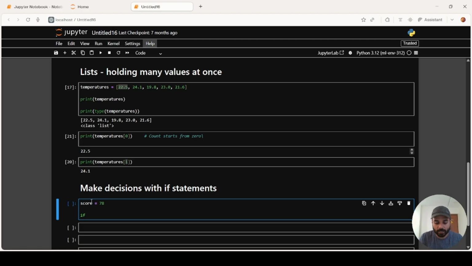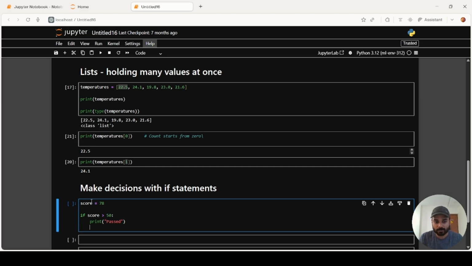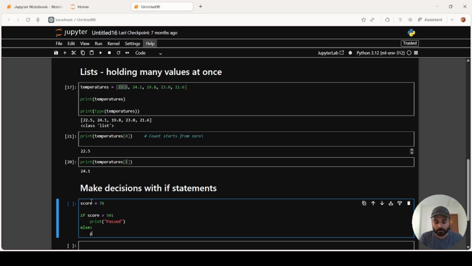So first we say if score greater than 50, print pass, else print fail. So what is happening over here? I know the score is 78. And I also know that the passing marks is 50. So if the score is greater than 50, print you have passed. Else, if this is not the condition, then print fail.